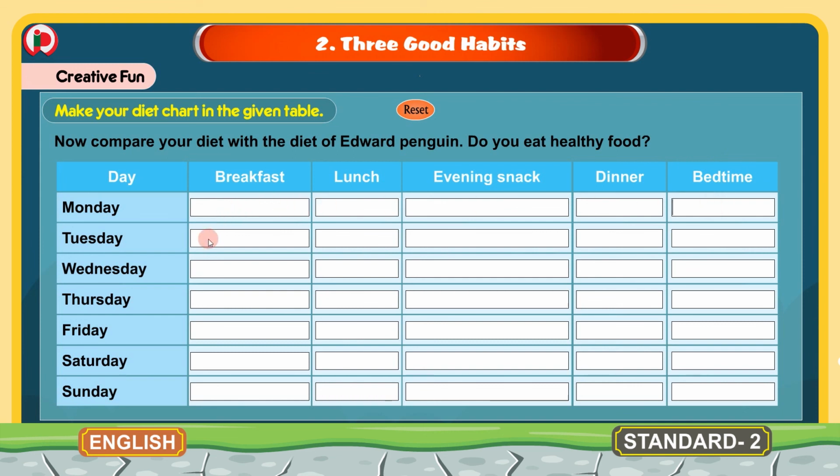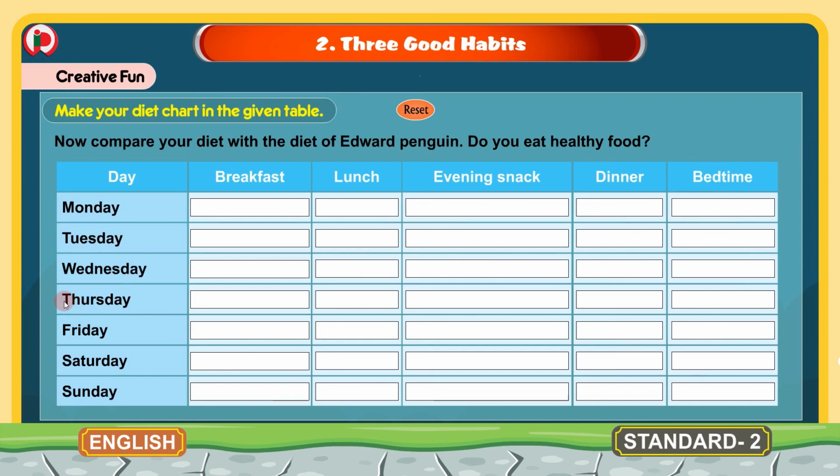So, you write in your diet chart what you are eating on these days for all these meal times: breakfast, lunch, evening snack, dinner, bedtime. On Tuesday also you write what you eat for breakfast, lunch, evening snack, dinner, bedtime. So, next you write for Wednesday what you are eating for breakfast, lunch, evening snack, dinner, bedtime.